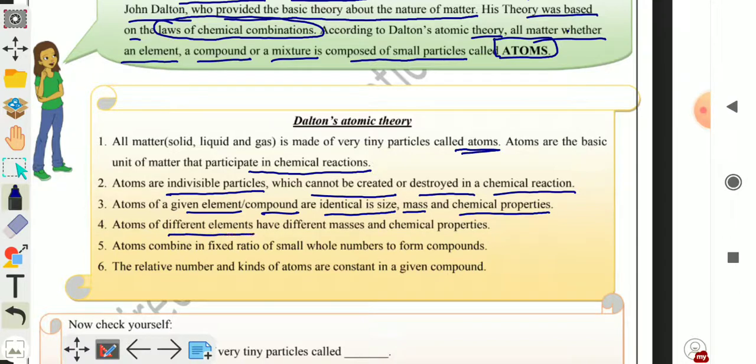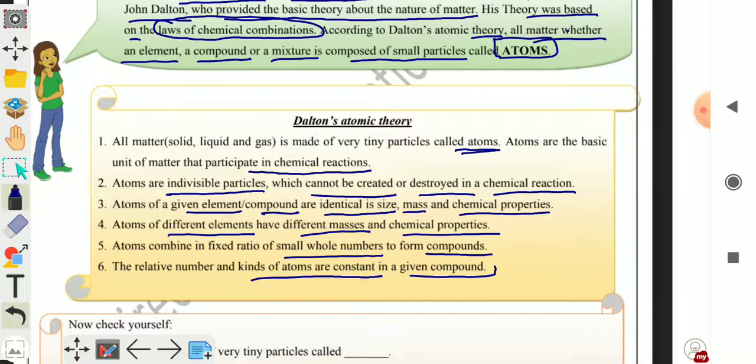Atoms of different elements have different masses and different chemical properties. Atoms combine in a fixed ratio of small whole numbers to form compounds. When a compound is formed, atoms combine chemically in a fixed ratio of small whole numbers. The relative number and kinds of atoms are constant in a given compound. What is constant in a compound? Number of elements or relative numbers and kinds of atoms are constant.